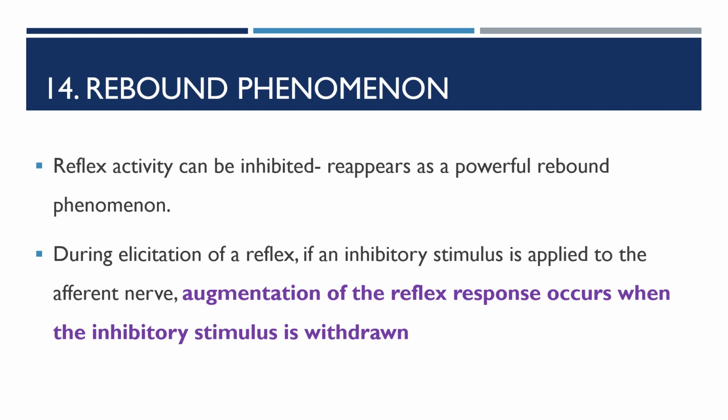So during elicitation of a reflex, if an inhibitory stimulus is applied to the afferent nerve, augmentation of the reflex response occurs when the inhibitory stimulus is withdrawn. So when it reappears, it appears as a more powerful response.